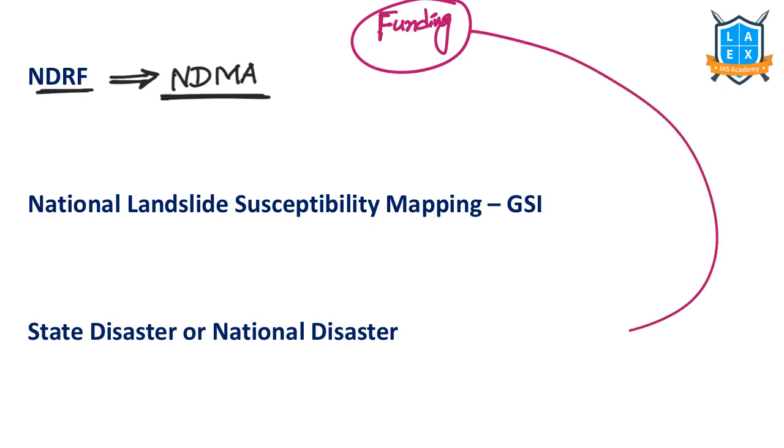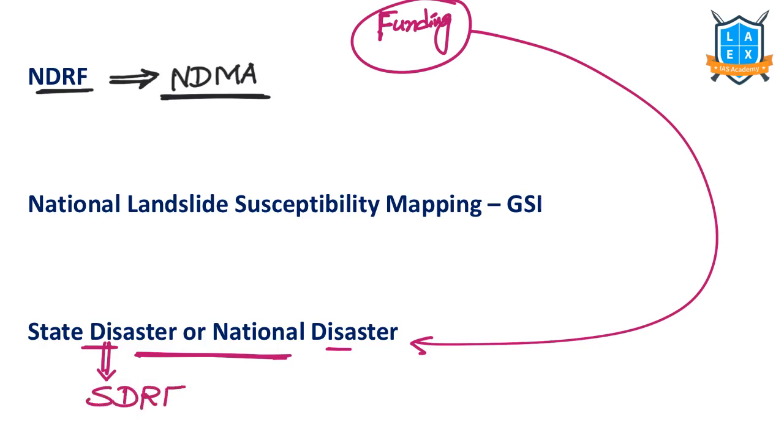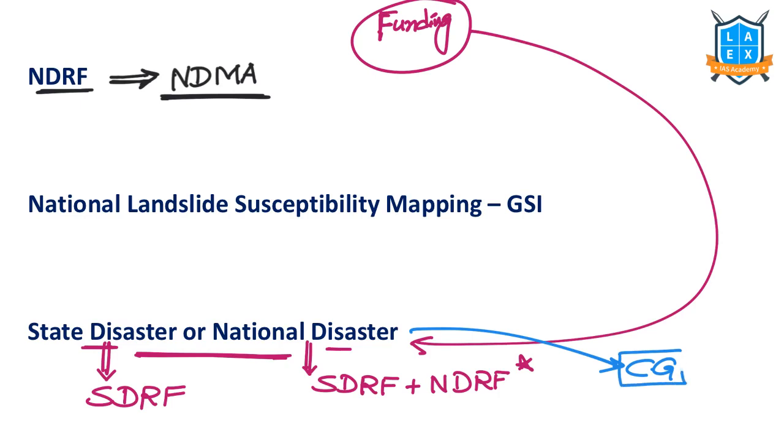Why those kinds of complaints are there? Because there is no existing mechanism which defines which is state disaster, which is a national disaster. That is the problem. If it is a state disaster, fund from SDRF, State Disaster Response Fund, is used. If it is national level disaster or national disaster, fund from SDRF, additionally funding from NDRF, National Disaster Response Fund, would be given. But who decides which is a national disaster? It is the government. Central government decides which is a national disaster. That's why it is a political issue.